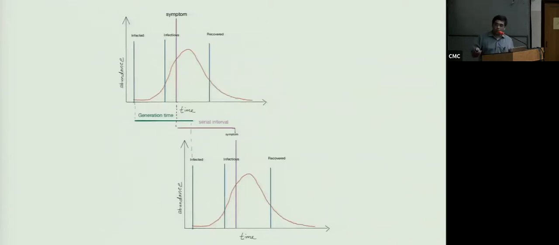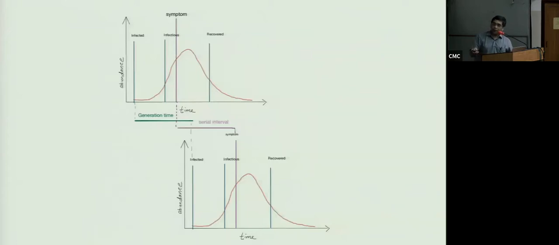So what we can truly measure is the serial interval, because we can see the first symptom and calculate it. What we need for most modeling is generation time. But fortunately, the distributions of the generation time and that of serial intervals would be similar, and therefore you can approximate the generation time from the serial interval.